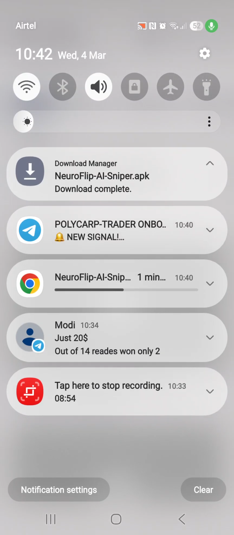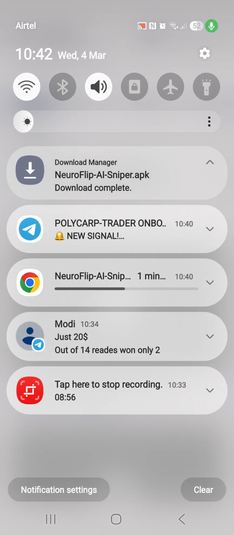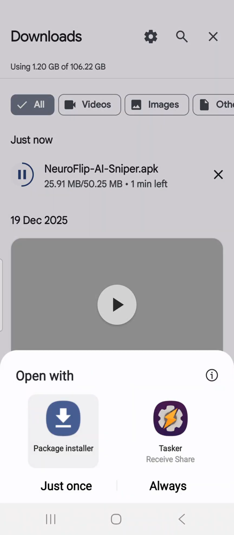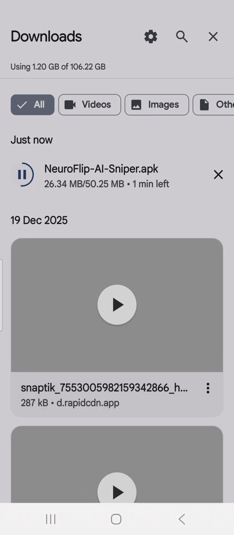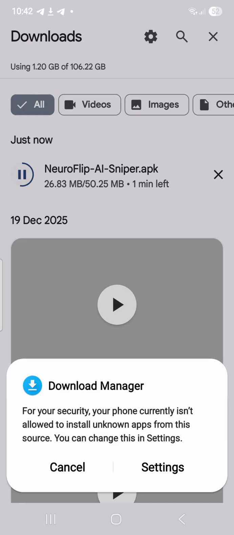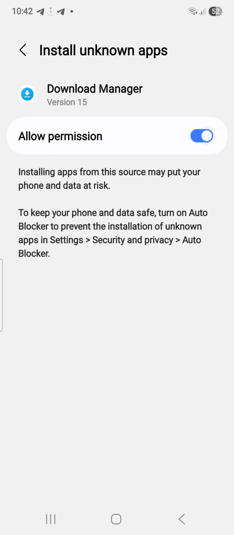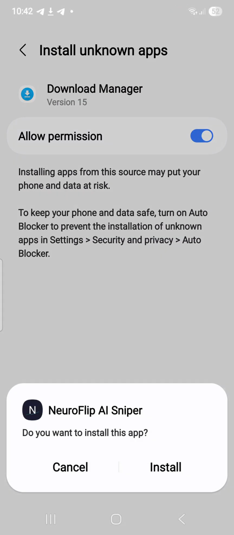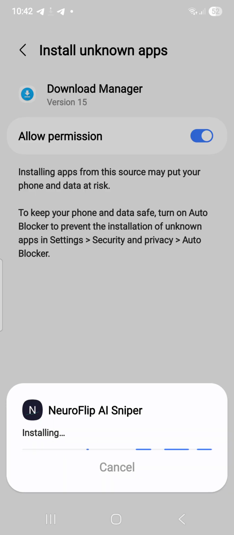Okay, this one has been able to complete. All you have to do is tap on it and then install it. Package installer, just install it. Some of you that are having issues, you can see it says, for your security, your phone currently isn't allowed to install unknown apps from this source. You can now change this in settings. Just tap on your settings, then allow permission. It's very simple as that. In case it's not like that from your end, go to your settings and allow the permission. Then once you do that, you click on install.